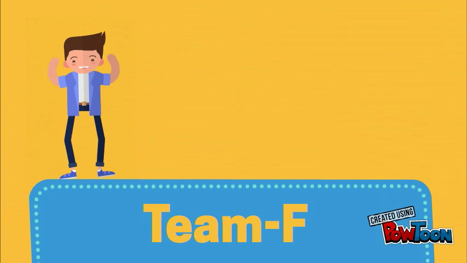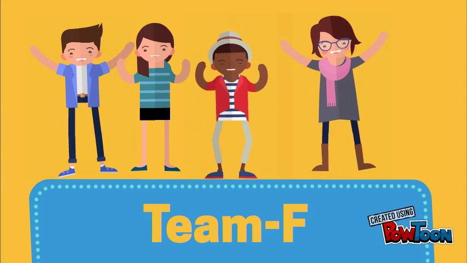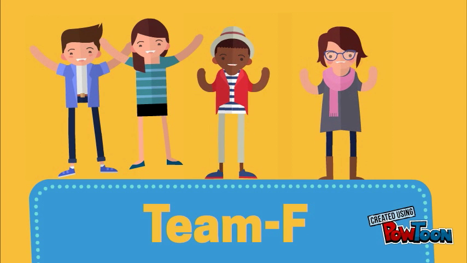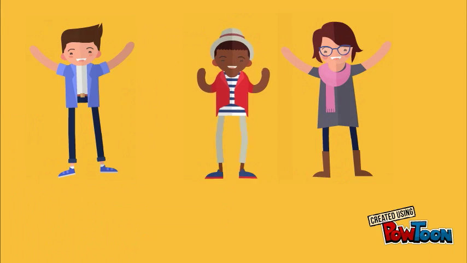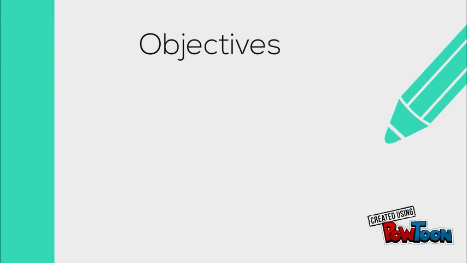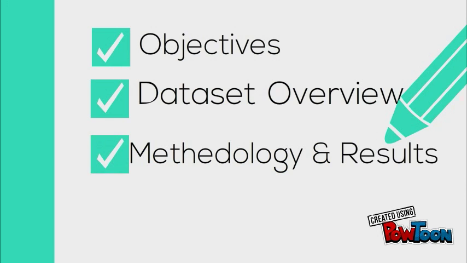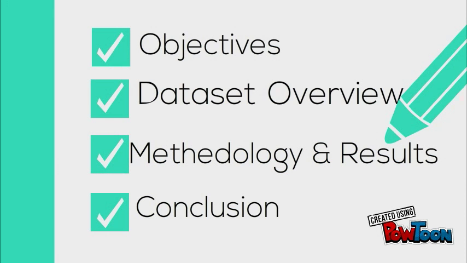We are Team F. We used data mining tools to explore and understand sentiments in online reviews. The structure of our project is as follows. Firstly, we are going to discuss the main goals of our project. Secondly, a brief overview of the dataset. Further, we are going to discuss the methods that we used and the results that we obtained. Finally, some conclusions that we can draw based on the results.